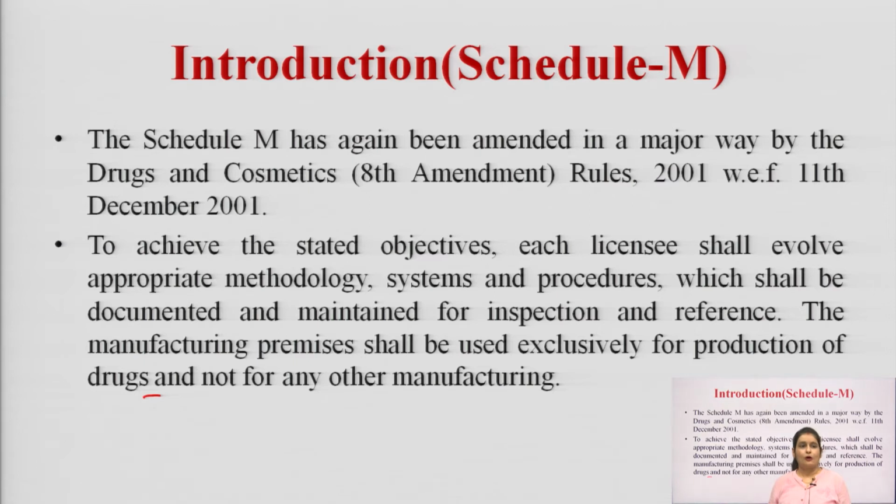The main objective of this amendment is that each licensee shall evolve appropriate methodology, systems and procedures which shall be documented and maintained for inspection and for reference. The manufacturing premises shall be used exclusively for the production of drugs and not for any other manufacturing.